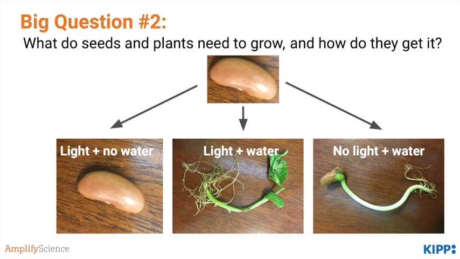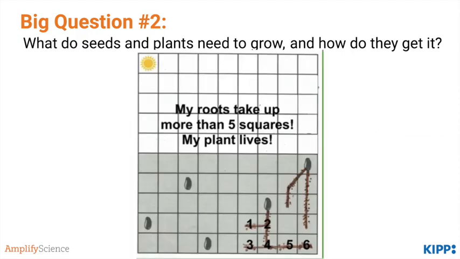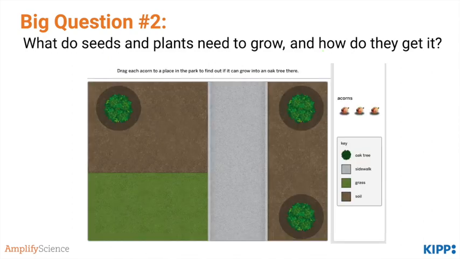Students then check on the progress of their seeds to see how they've grown under different conditions. Students then play a game called Seed Mania, where they start to understand the role of space as being important for seeds to grow. In this game, the plant won't survive unless its roots are long enough and it has enough leaves to capture enough sunlight. This concept is reinforced in the computer model that students explore, which is a top-down view of a park. The class places acorns in different spots to determine where they'll grow.